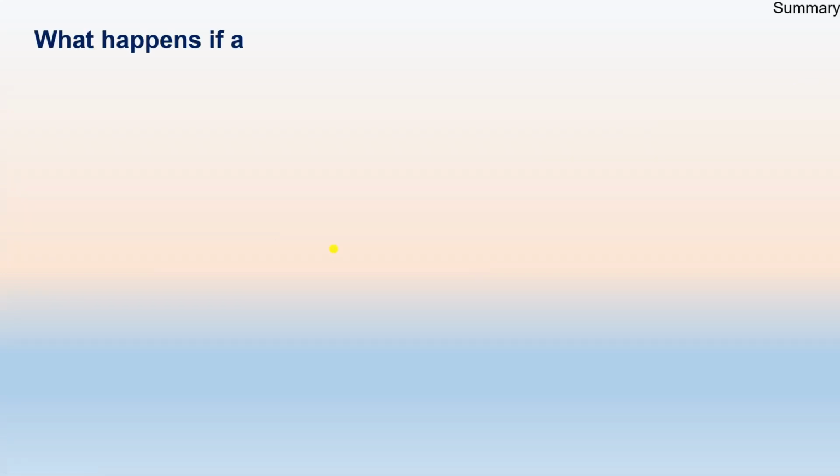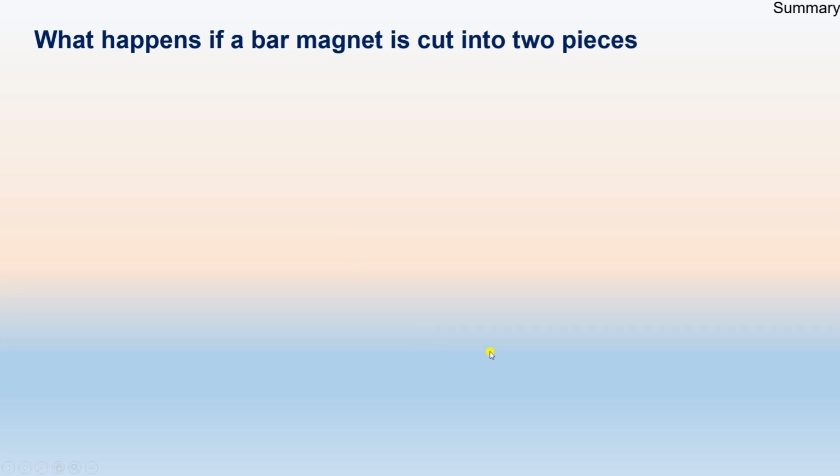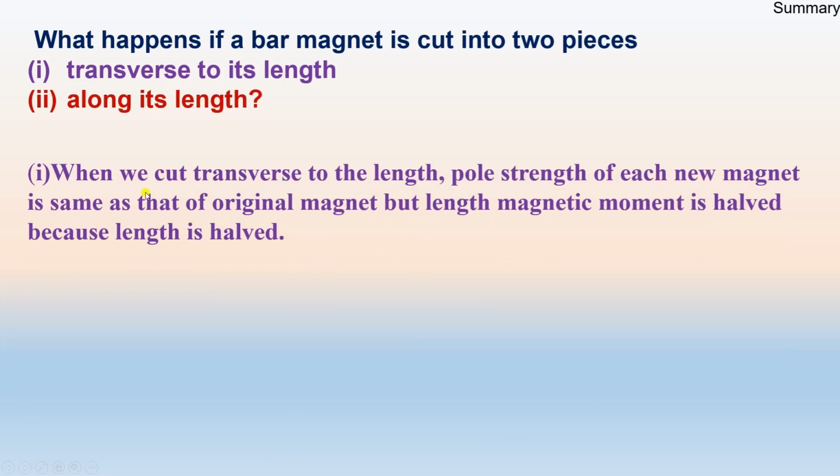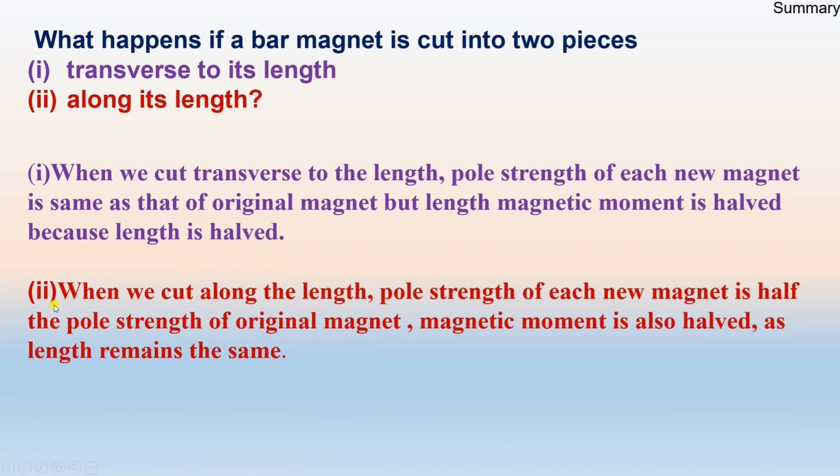Let us summarize this whole module. What happens if the bar magnet is cut into two pieces, transverse to its length and along its length? In the first case, when we cut transverse to the length, the pole strength of each new magnet is the same as that of the original magnet, but the magnetic moment is half because the length is half. And in the second case, when we cut along the length, the pole strength of each new magnet is half that of the original magnet, and the magnetic moment is also half as the length remains the same.